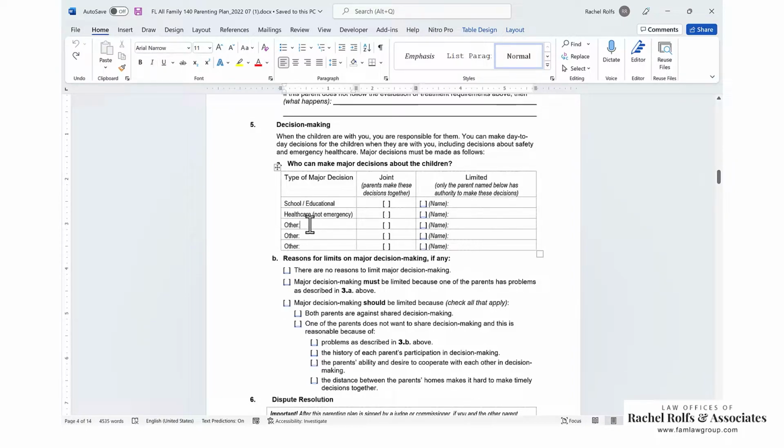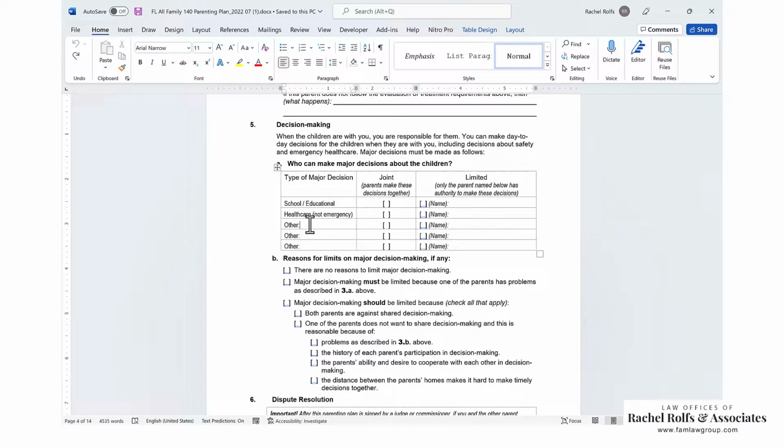And there are other sections here. You can add in other things. Some common things people add are extracurricular activities. Sometimes people add getting a driver's license. Sometimes people add tattoos, things like that, body piercings. You can kind of add in whatever things you need to do.